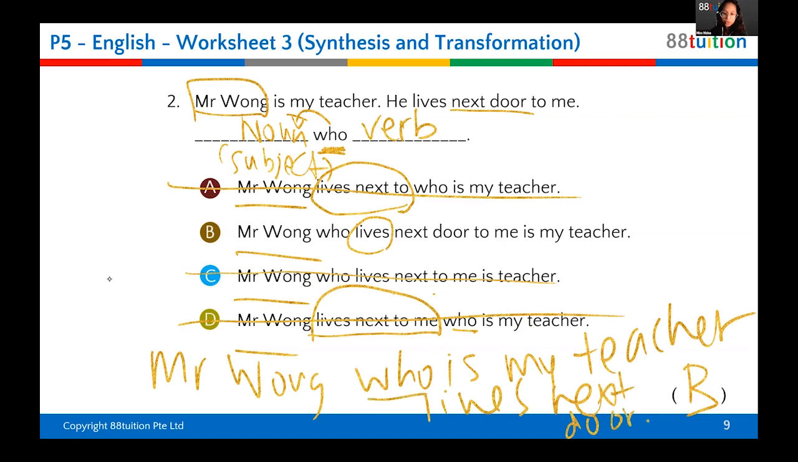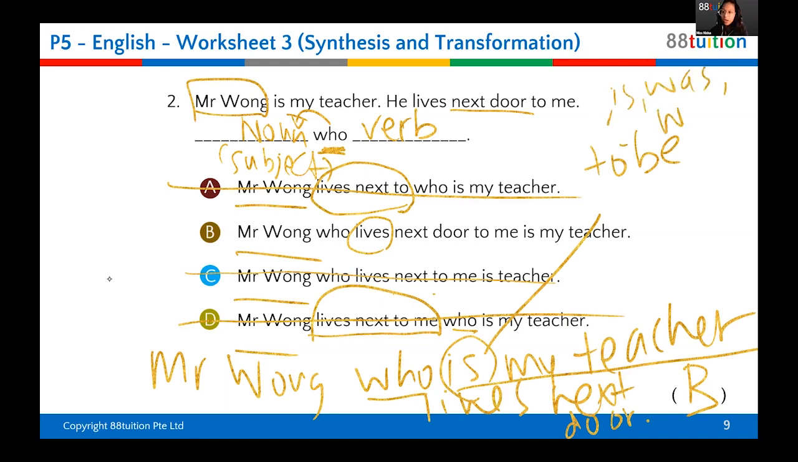Why? Because after "who", you tell me who. Who are you talking about? Who is he? Teacher, right? He's a teacher. And "is" is also a verb, remember? It's a to be verb. Verbs are not just action verbs, okay? They are also to be verbs. Is, was, were. These are all verbs as well, okay? So "is" is also a verb.